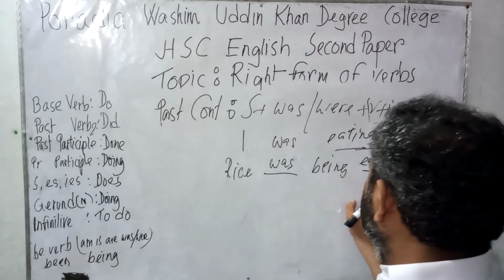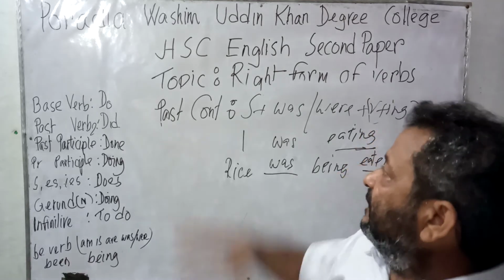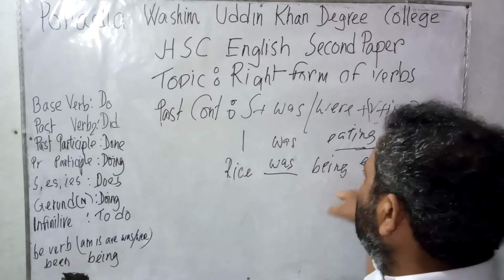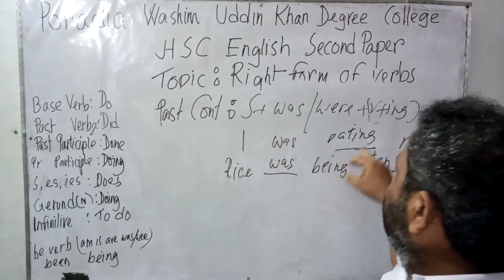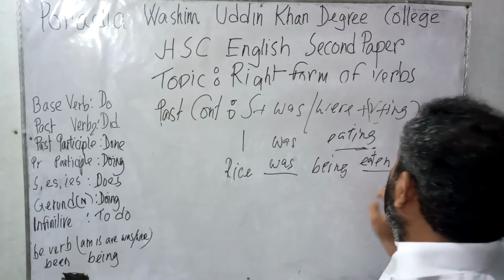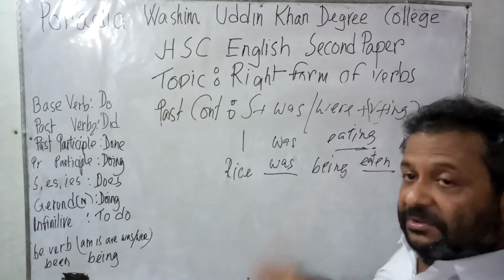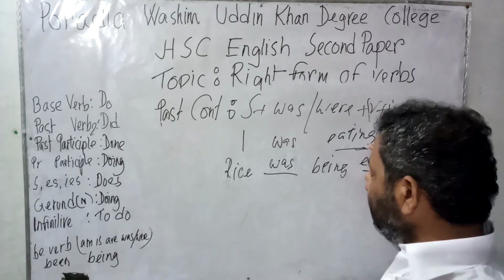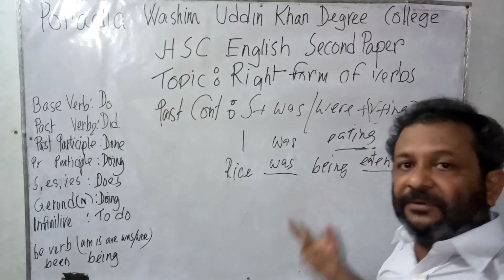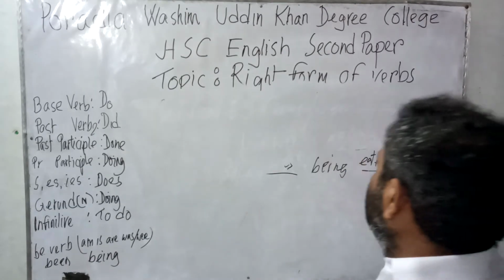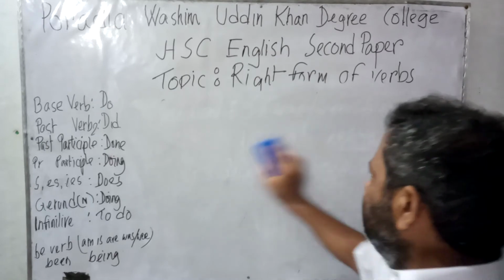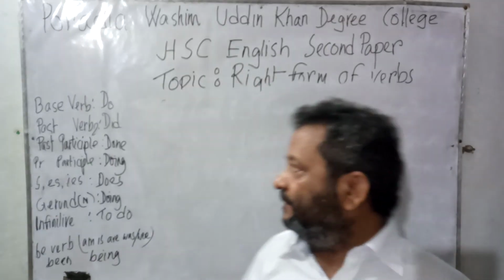Instead of eat, we would write eaten. And if the system is not known to us, we would not be able to use it properly. Say instead of was, we would write were. Instead of eating, we would write eaten. And instead of being, we would write been. And instead of verb first form, we would write verb ing form. That is why we need to know these structures, and then and only then we will be able to use this in the right way.